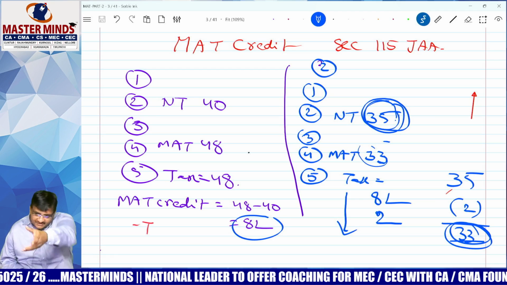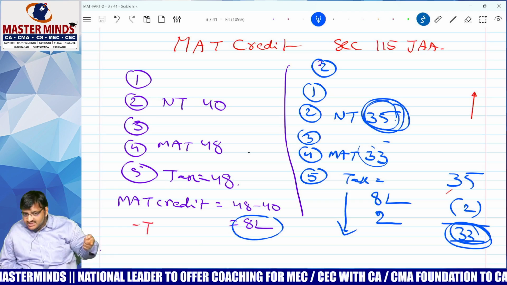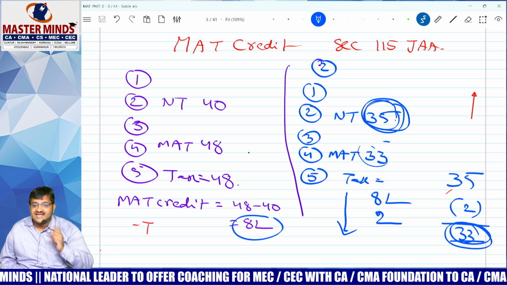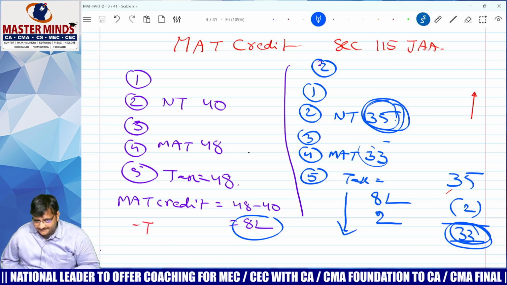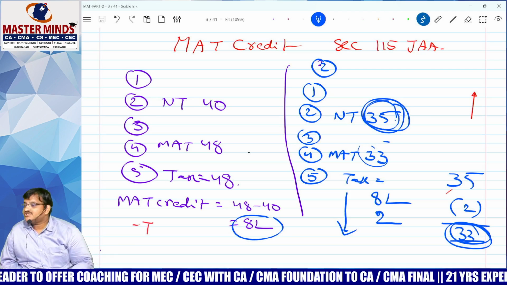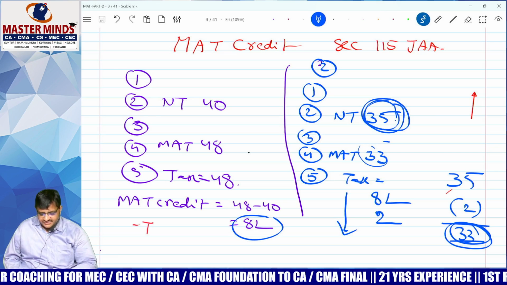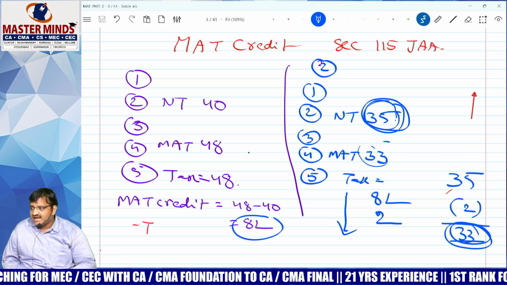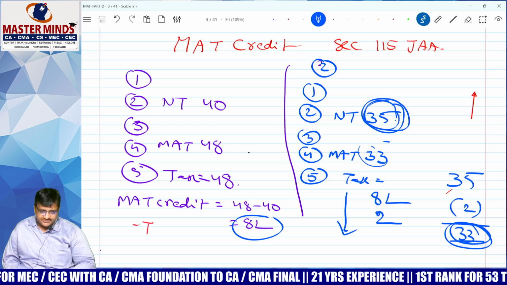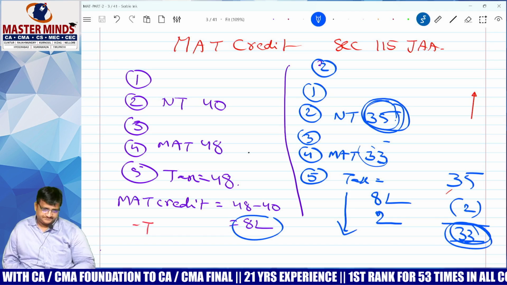But I can take it as a refund in the year in which normal tax liability is higher than the MAT. Will you get any interest? No. How much can we adjust? Highest or least? Least. How much? Outstanding MAT credit or the difference between normal tax and MAT.